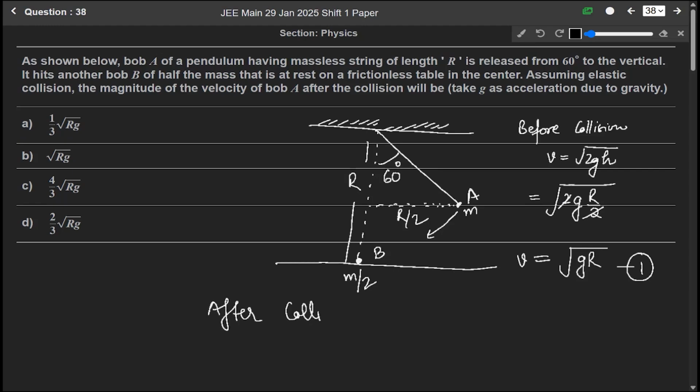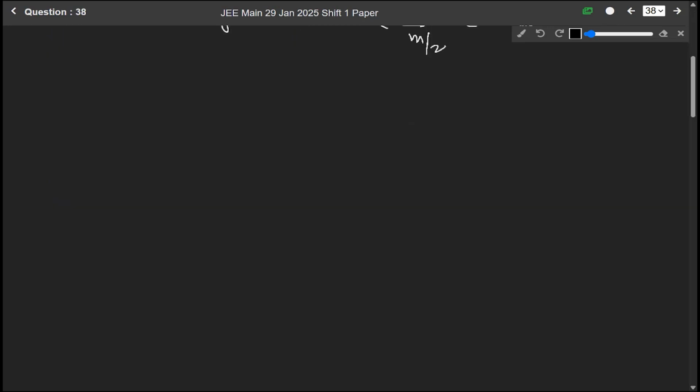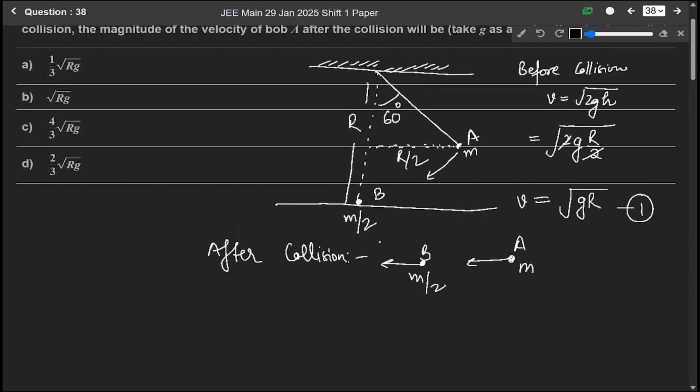after collision, the bob A having mass m is hitting bob B, which has a mass of m by 2. Let us say its velocity is v1 and its velocity is v2. After the collision, by conservation of momentum, we can write before collision and after collision.